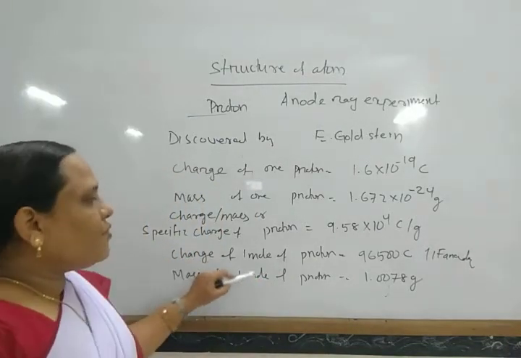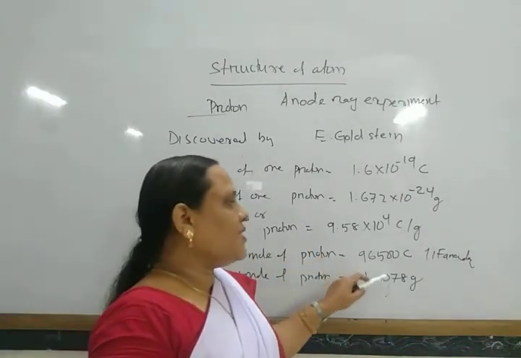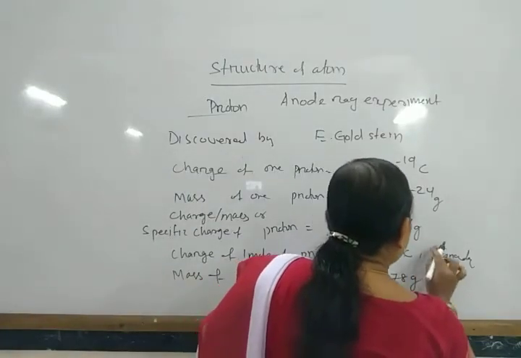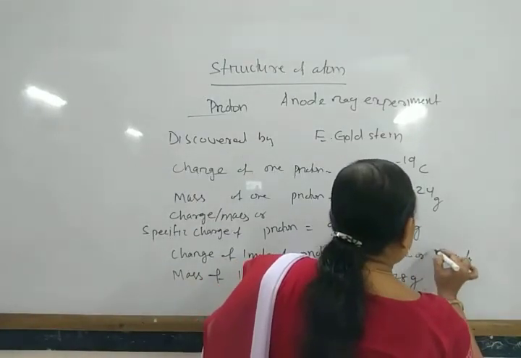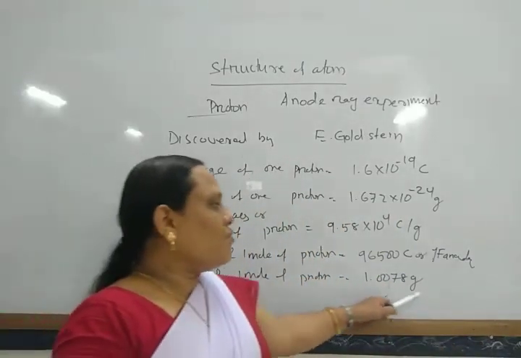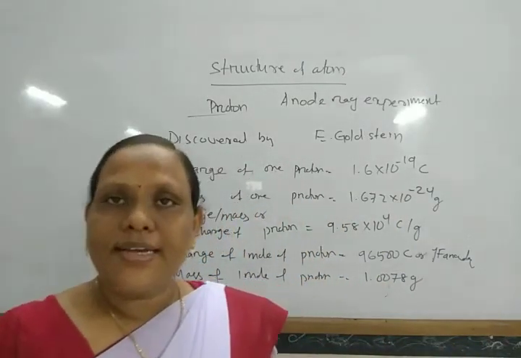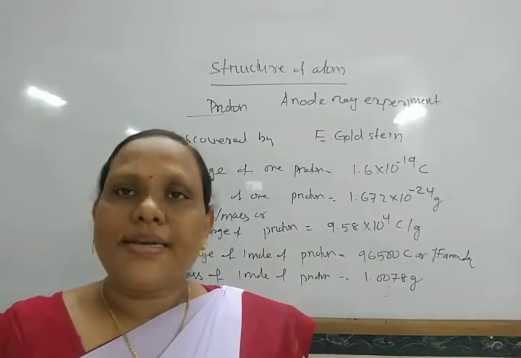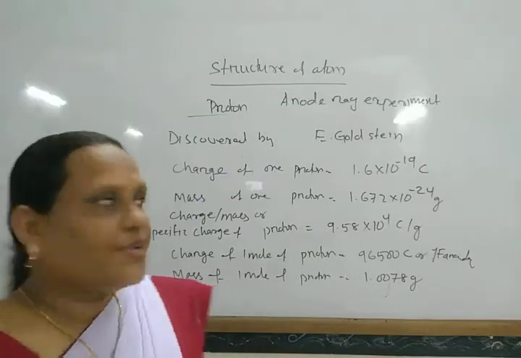The charge of 1 mole of protons is 96,500 coulombs, called 1 Faraday, and the mass of 1 mole of protons is 1.0078 gram. Next, we come to another fundamental particle, that is the neutron.